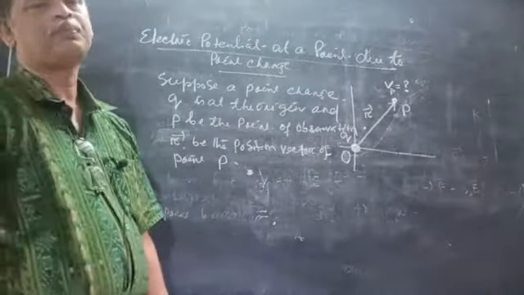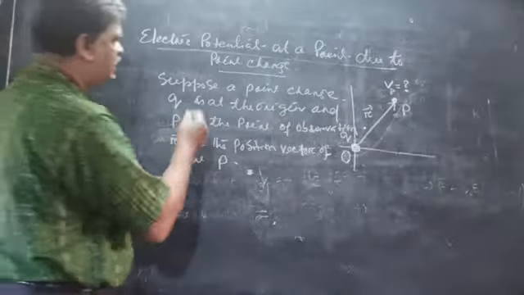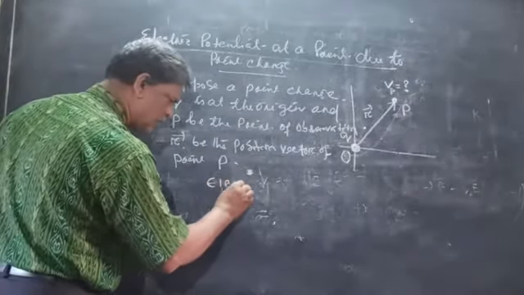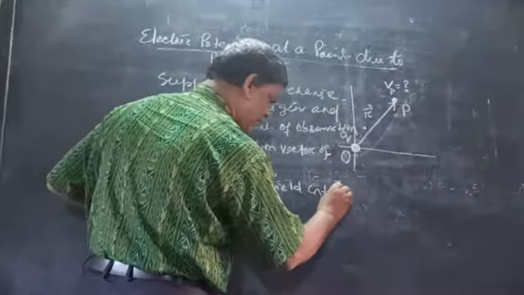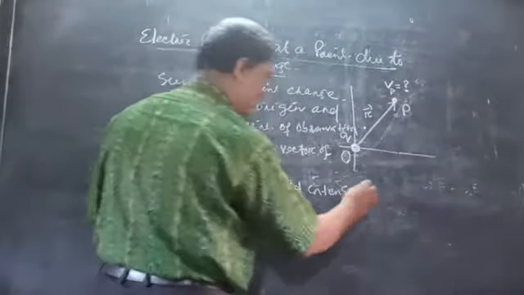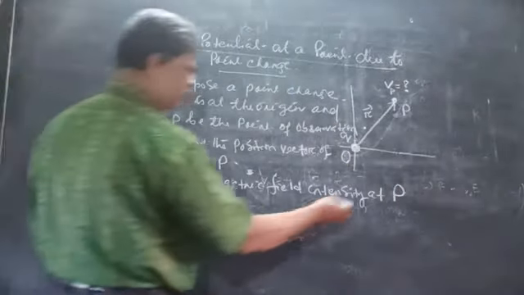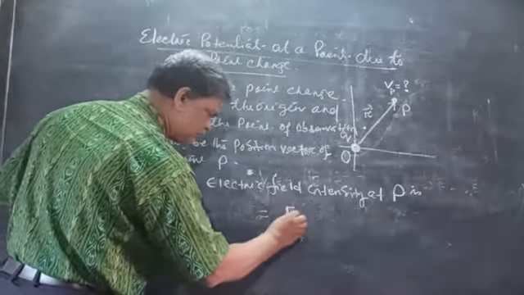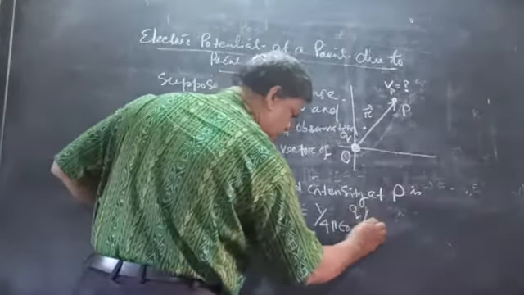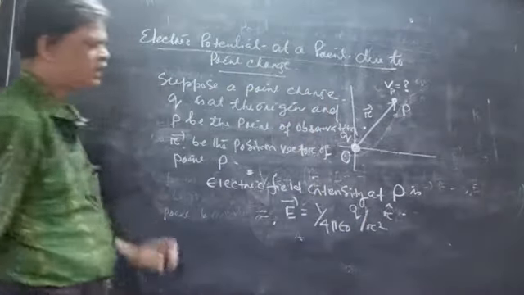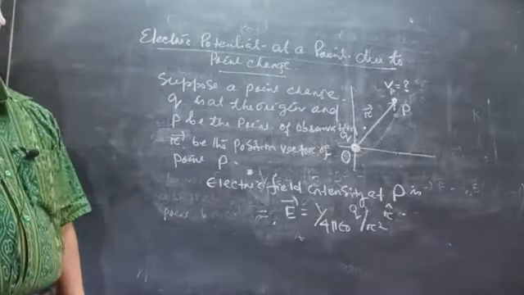We know the electric field intensity at point P is E vector equal to 1/4 pi epsilon 0, Q by R square, into R cap.